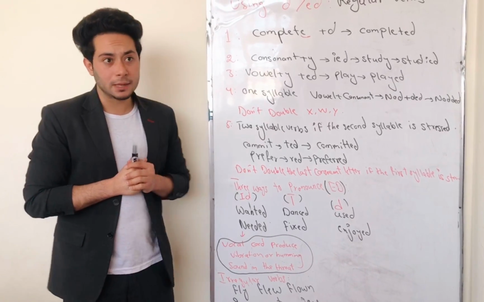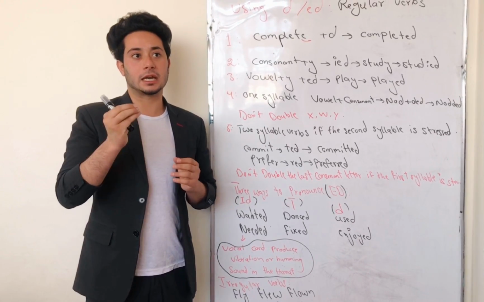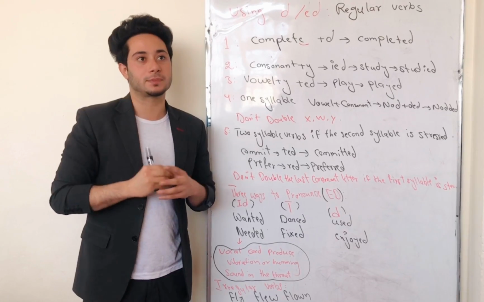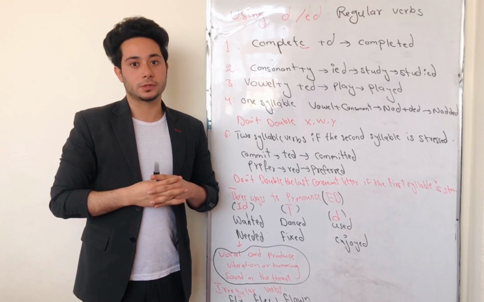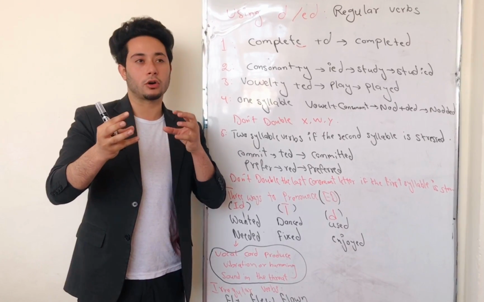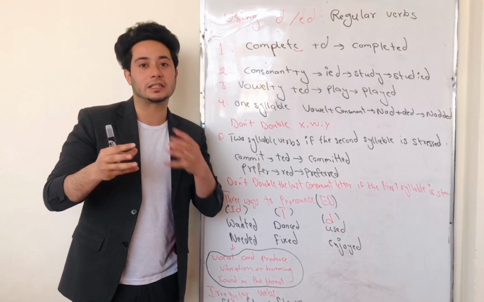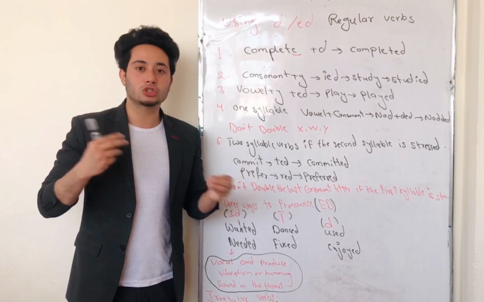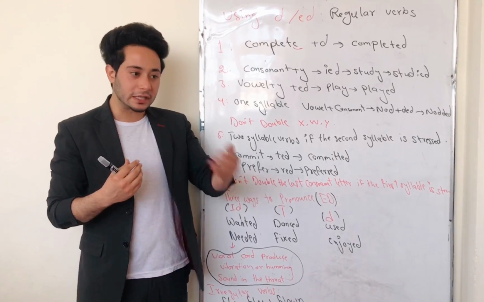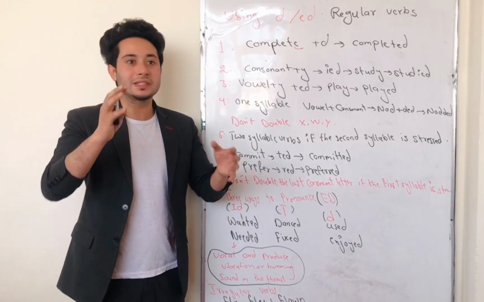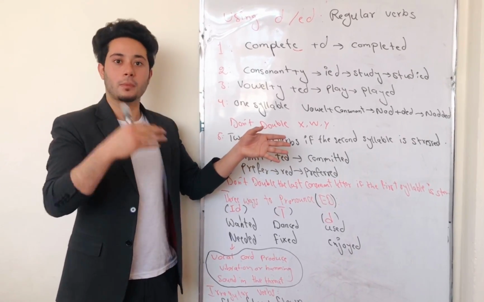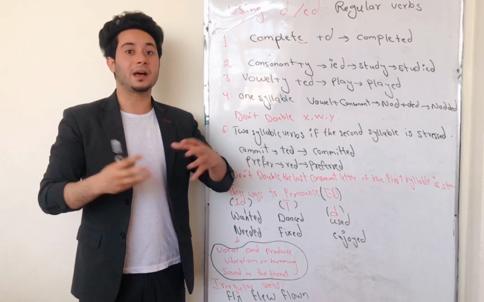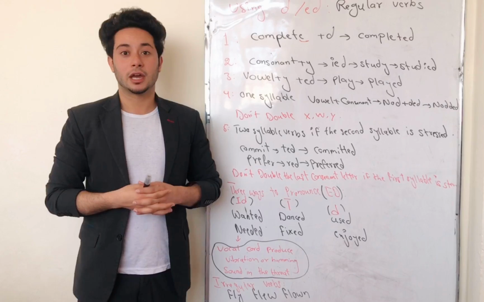Okay, something that I want to mention, as a secret of the past form and also the past participle form: for all regular verbs the rules are the same for the second and the third forms. What does it mean? It means that when we want to change the base form of the verb to the second form and the third form, we use the same rules for the second form and the third form, only for regular verbs, not for irregular verbs.